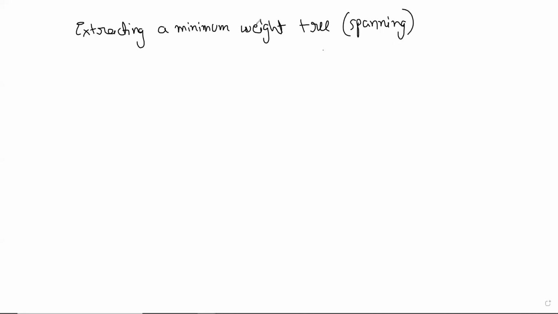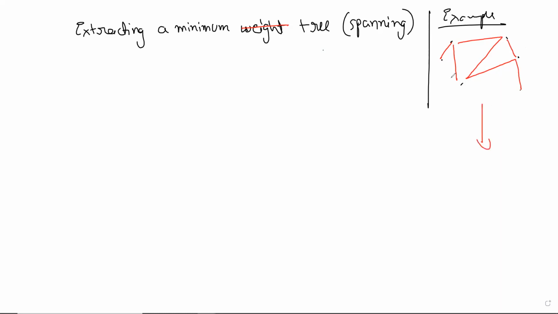In the case when there are no weights, let us just take a graph, any graph. Let's take an example here. Something like this. In the case when there are no weights on the edges, and let's say we want to find a tree from here. From here, we want to go to a tree. Why do we want to go? Well, there are several reasons.